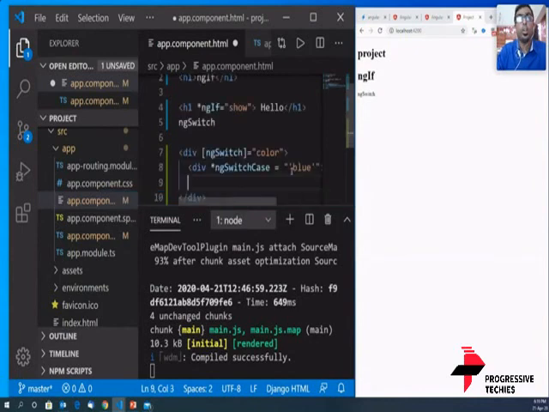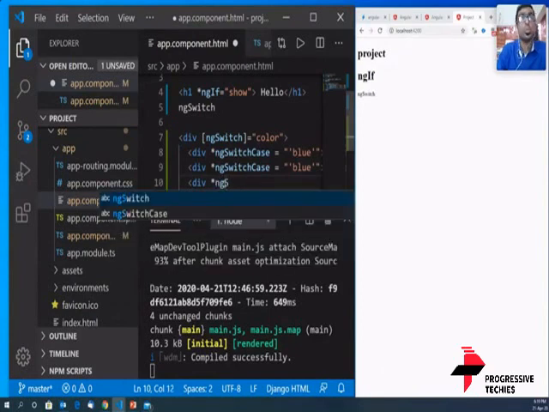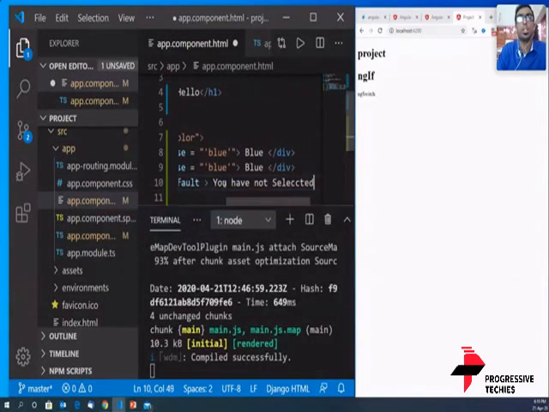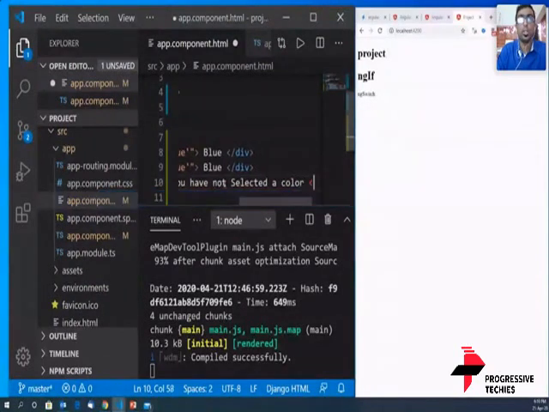Now I'm going to do this with another color, and then the last statement that we would have is a div with ngSwitchDefault. Okay, and there will be no equal to sign, please keep a note of it. And this says, you have not selected a color. And we are going to close the div.